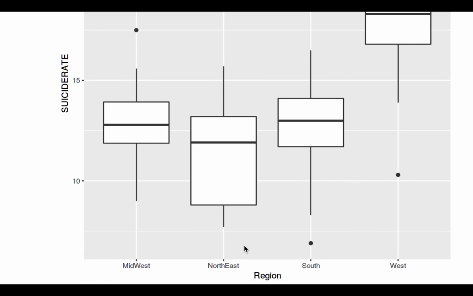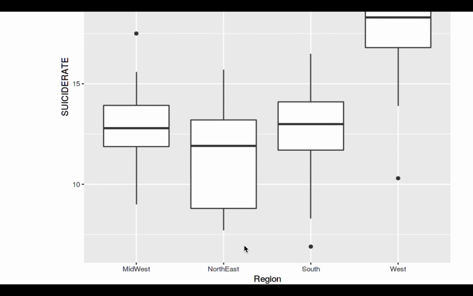This is a box plot for suicide rate, and it's also categorized by region. And from this box plot, we can see that the suicide rate is the highest at West and the lowest at Northeast. We think that this is reasonable because the suicide rate is the second highest for the region Midwest,